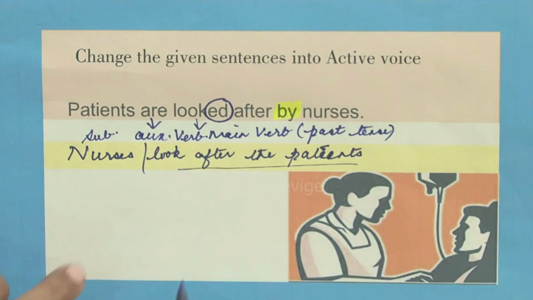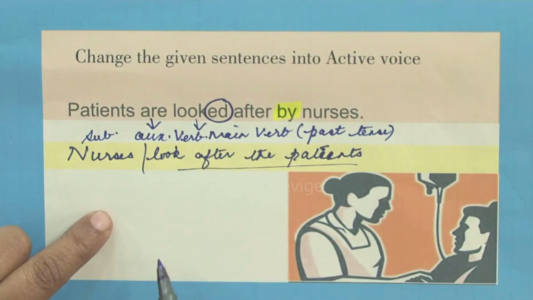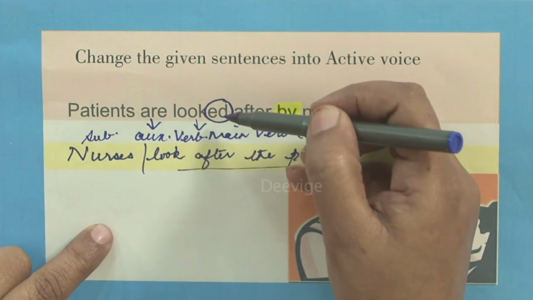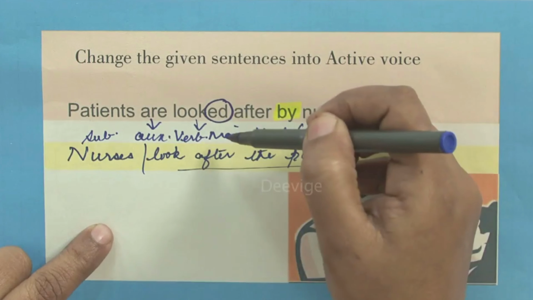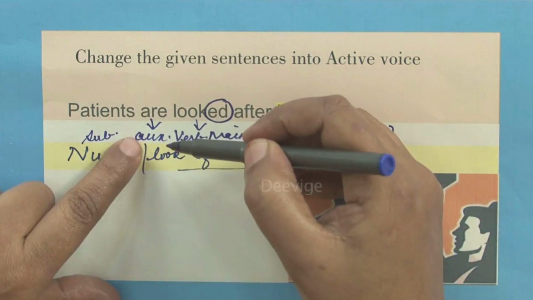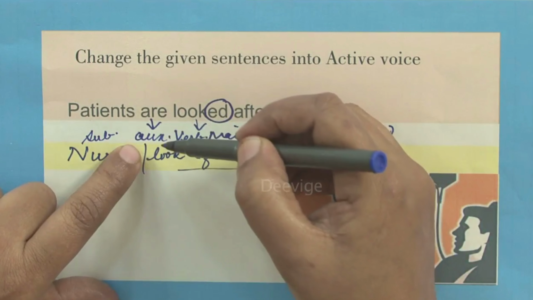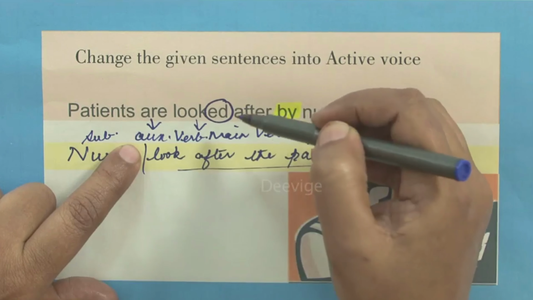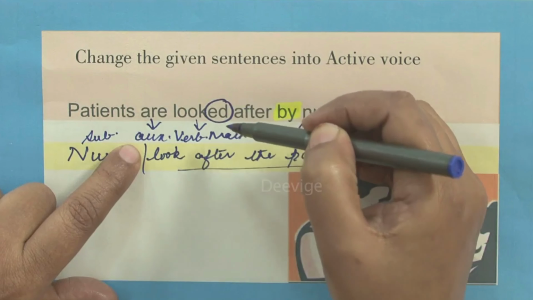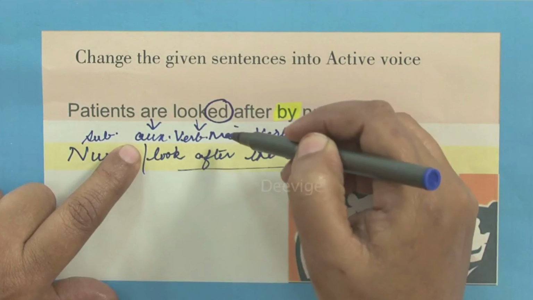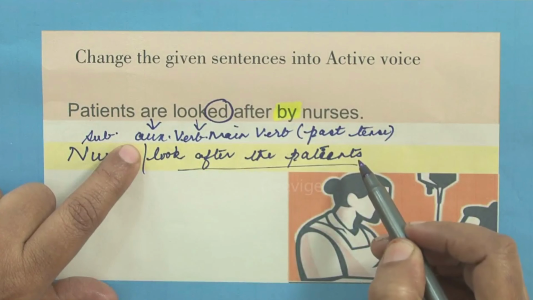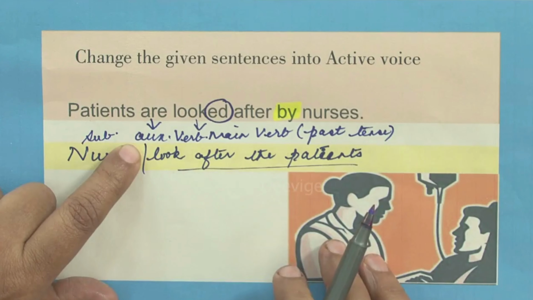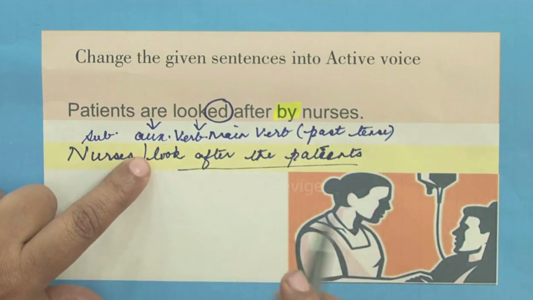So here is one more thing that I would like to mention to you all. You might wonder, I have told that looked is the main verb and it is in the past tense, and the auxiliary verb is are. Now this auxiliary verb actually is the one which is indicating the tense, students. Do not go by the word looked. Looked has ed. Of course it has ed, which means it is in the past tense, but there is also an auxiliary verb called are. So are is actually in the present tense.